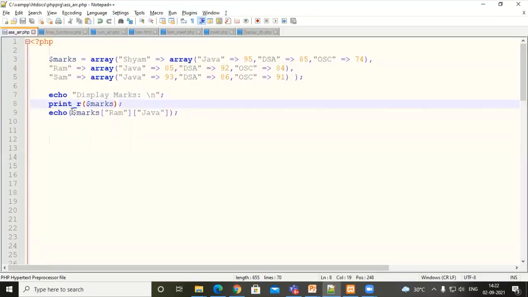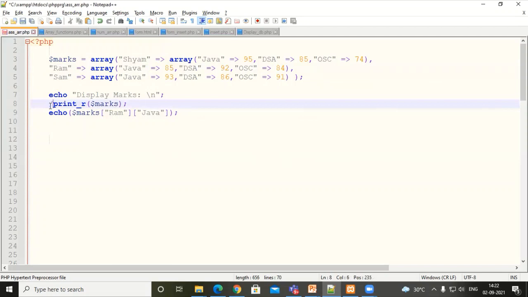Now you can go with the foreach syntax and retrieve. Now if I want to know that Ram got the Java subject, but how many marks did he get? You can use this 2-dimensional structure in order to retrieve the marks.